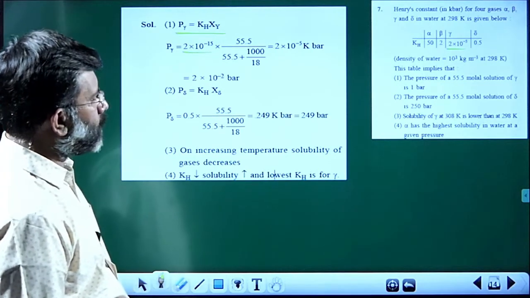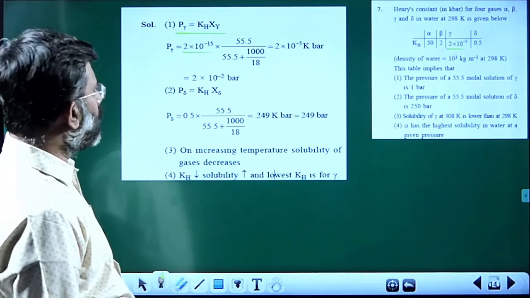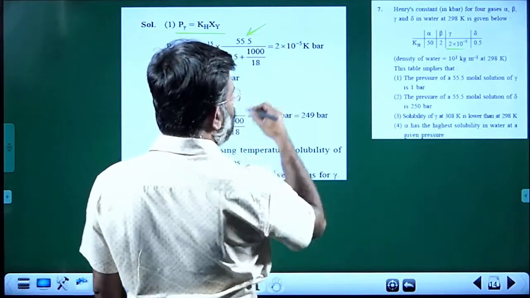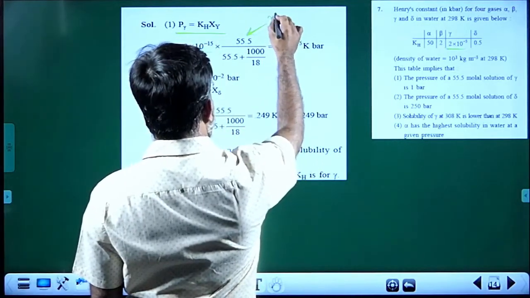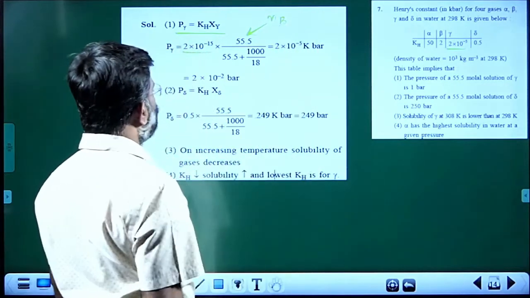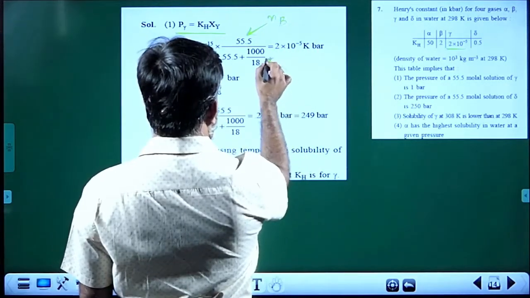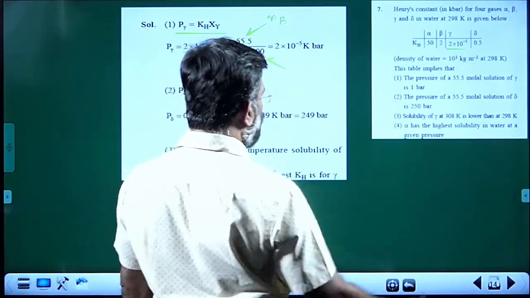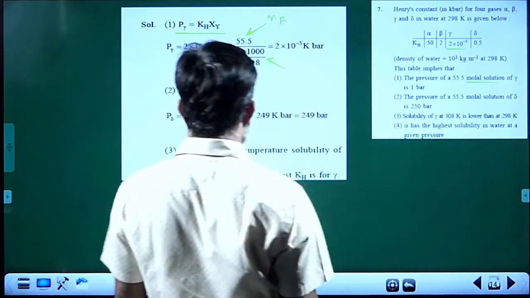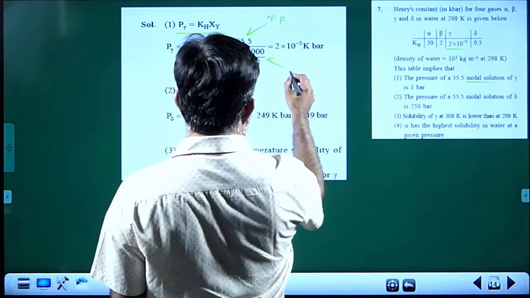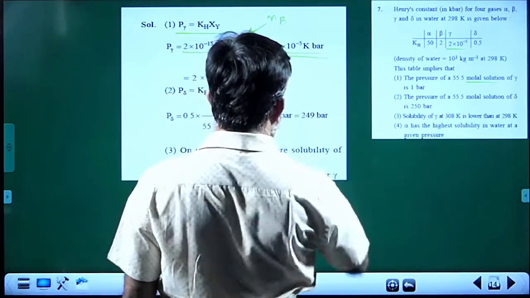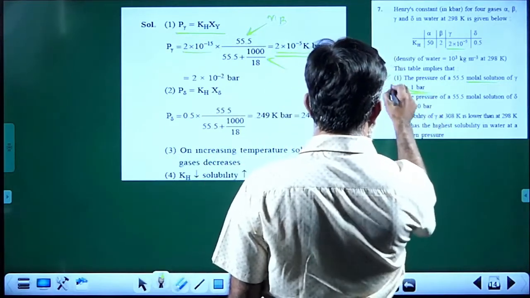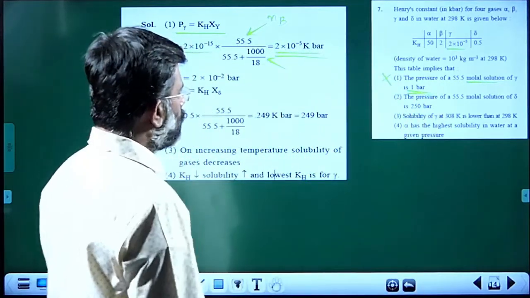So, what is x? 5.5 molal. That means the number of moles of solute is not 50, sorry, 55.5. So the number of moles of solute is 55.5 and the number of moles of water is 1000 by 18, as it is given 1 molal. Molal means per kilogram. So it is 1000 by 18, and when you work out, this is the value you are getting, and here it is reported 1 bar. So you can eliminate that first choice.